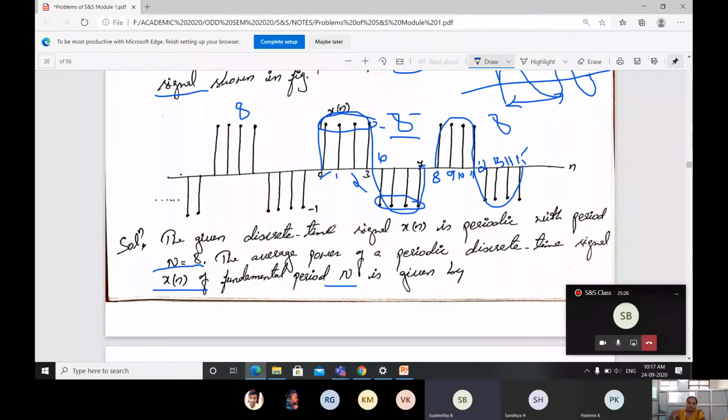Understood? Yes, ma'am. I will give one more example here. It is varying from negative values also. I just draw here 2 samples. Here is the 0th position and for this, can you tell what is the capital N value?